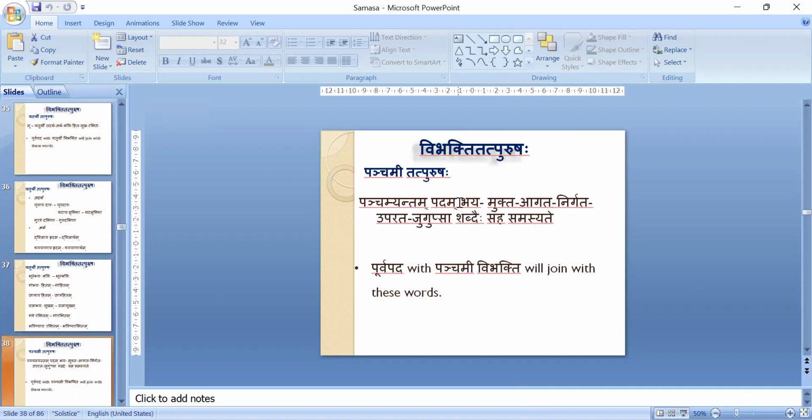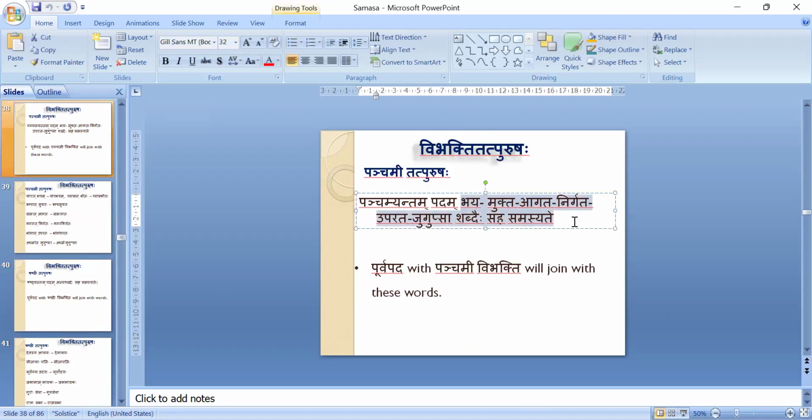Panchami Tatpurusha will be happening with Bhaya, Mukta, Agata, Nirgata, Uparata, Jugupsa Shabdaihi is a sutra. Here we have to remember Bhaya, Mukta, Agata, Nirgata. 4 are enough here. However, Uparata and Jugupsa is not in so much use. Therefore, these 4. Especially Bhaya. Whenever Bhaya Shabda is there, we have to make Panchami. Like example, Vyaghra Bhayam. If it is there, I have to make Vyagrat Bhayam.